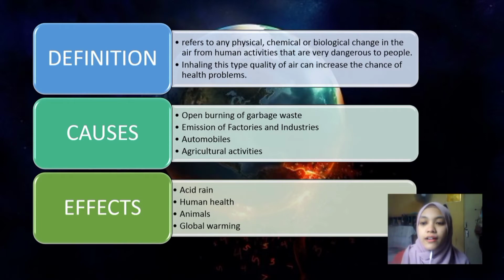The second one is human health. Air pollution has resulted in several respiratory disorders and heart diseases among humans. As an example, the cases of lung cancer have increased in the last few decades. Children living near polluted areas are more prone to pneumonia and asthma. Many people die every year due to the direct or indirect effects of air pollution.